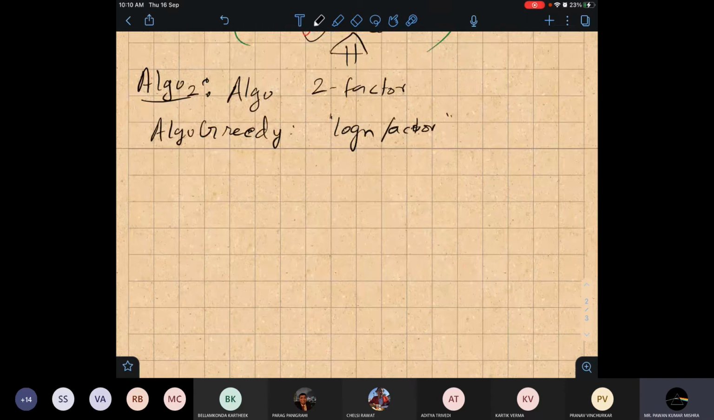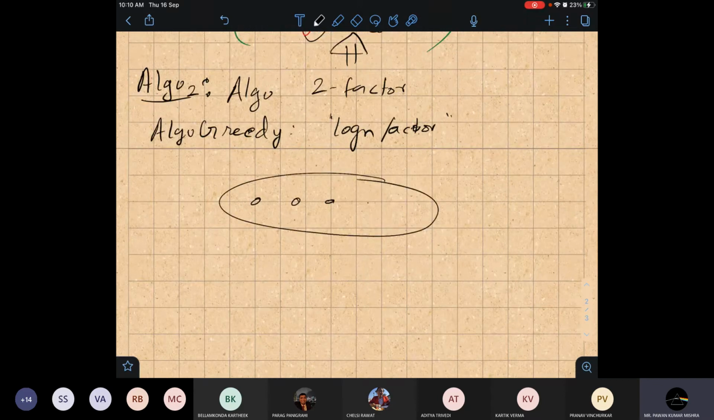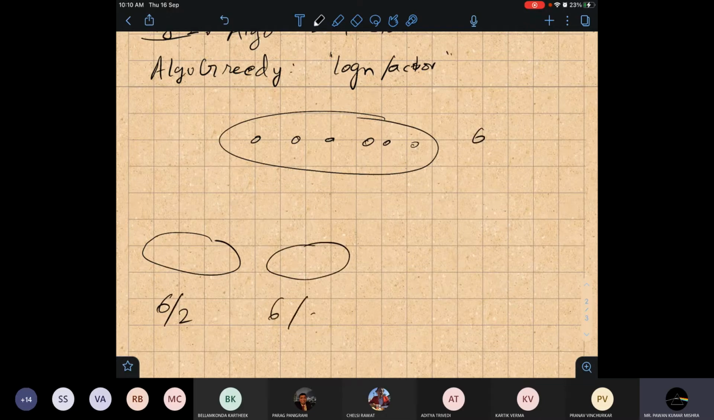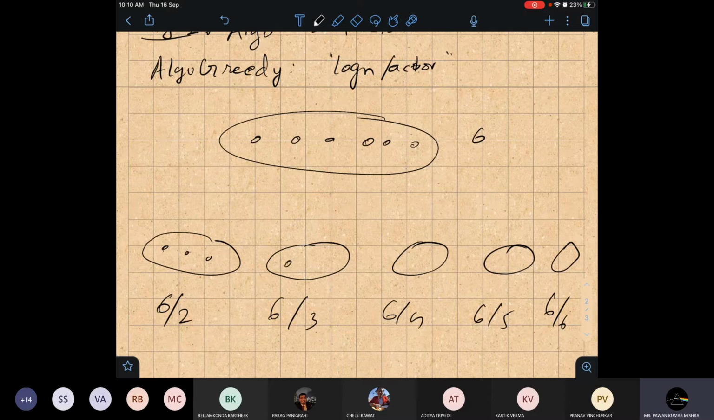See, so suppose I take n nodes here. Same example, 6 nodes I will take. My goal is to first construct an example via which you will feel that the greedy algorithm will not work. So suppose I take 6 nodes here. I will take here 6 by 2 nodes, again 6 by 3 nodes here, 6 by 4 nodes, 6 by 5 or 6 by 6 nodes. So 6 by 2 nodes is 3 nodes, again here 2 nodes I will take. This is a way to construct an example which ensures that the algorithm will be log n factor.